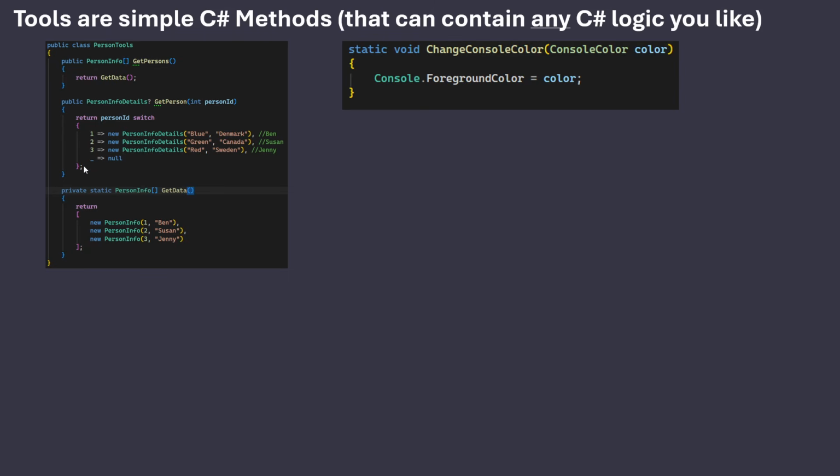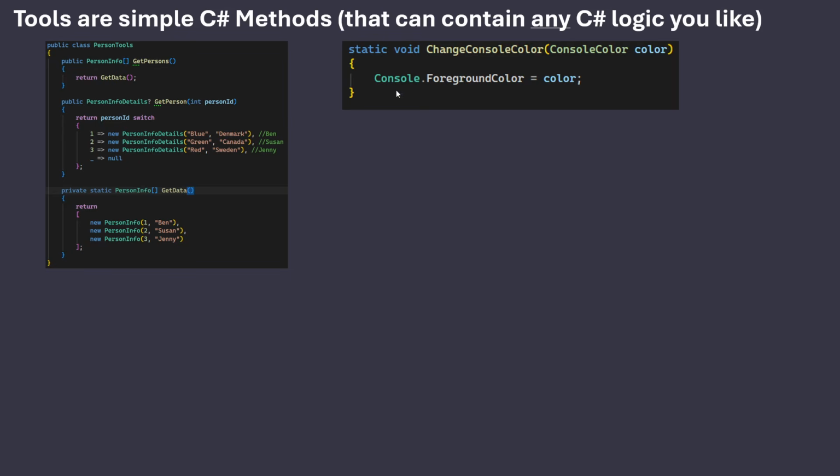I haven't put anything special in here that indicates to C# that these are tools. So in this case, we have some input where we get a person ID, and based on that, we can get back what their favorite color is and where they're from. Nothing special here in terms of C#, just objects that return data.